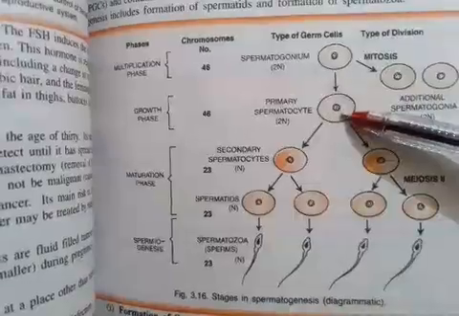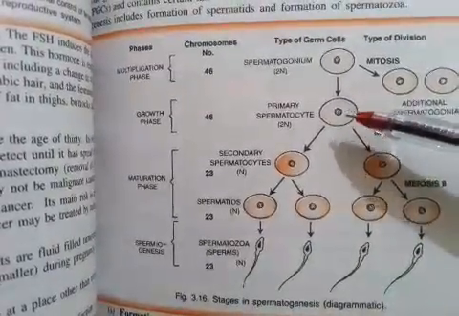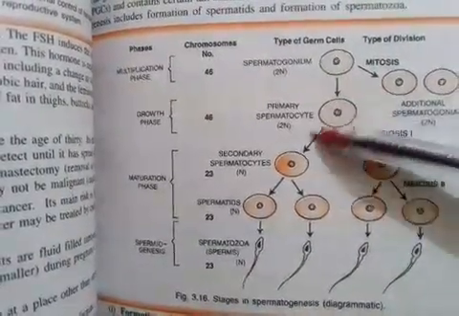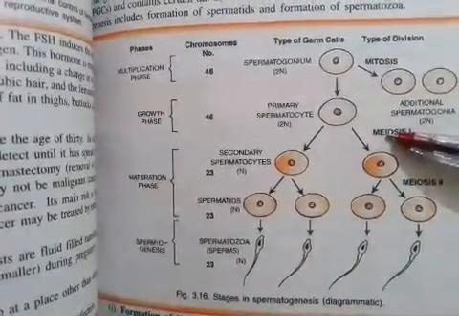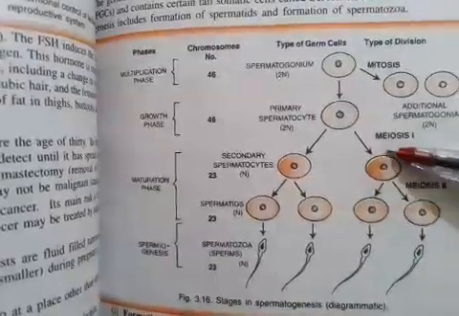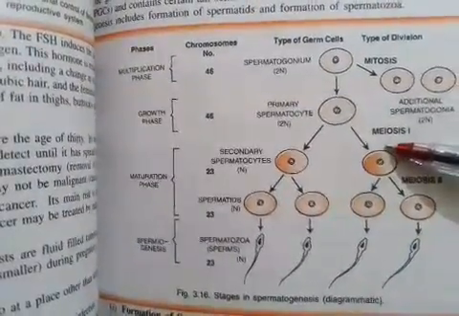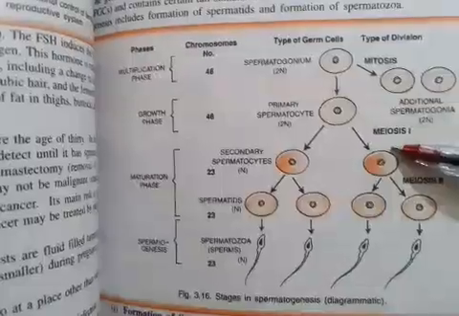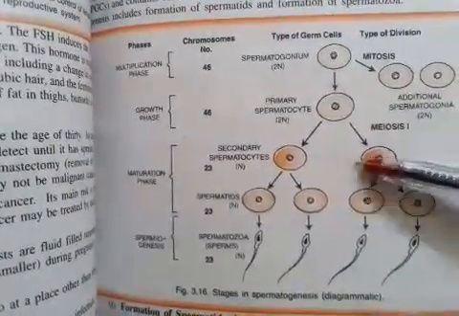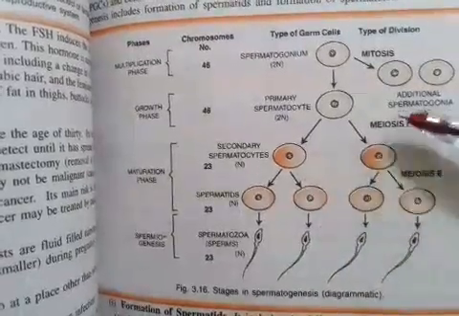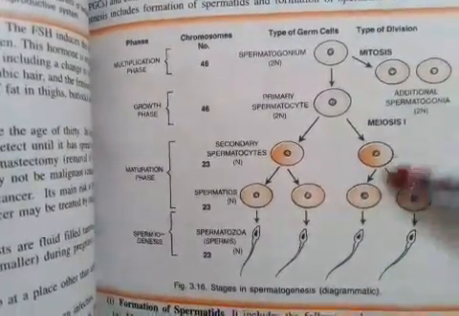So the next phase is said to be the growth phase. What happens in this phase? The primary spermatocyte undergoes the meiotic 1 division, and I hope you know that meiotic 1 division is the reductional division, which reduces the DNA content to half, and it results in formation of the secondary spermatocyte. This is the stage in which meiosis 1 takes place, and the other in which meiosis 2 takes place.